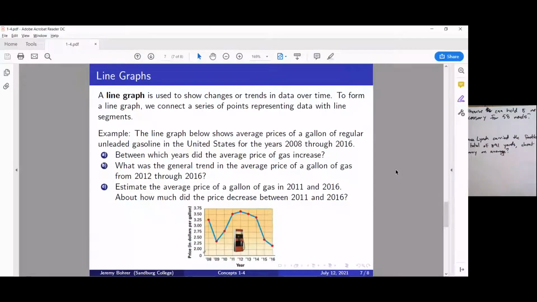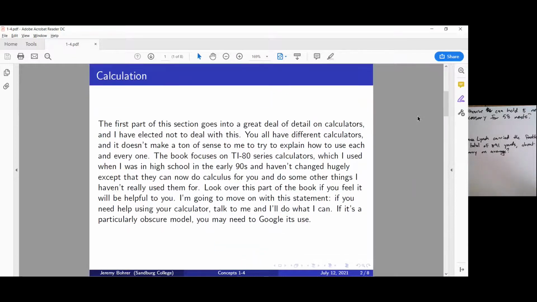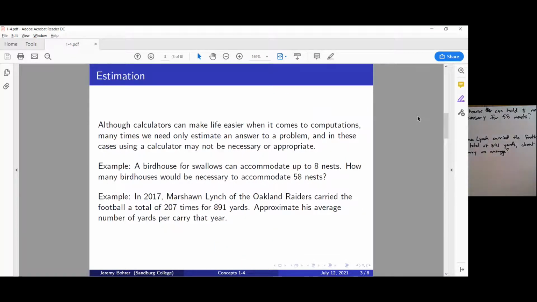All right. So this video has the 1.4 exercises. We're starting on page 3 here, where we're going to do some estimation. A birdhouse for swallows can accommodate up to 8 nests. How many birdhouses would be necessary to accommodate 58 nests?